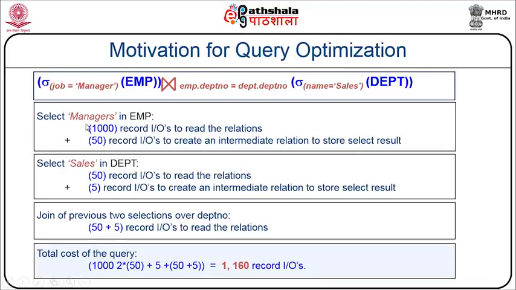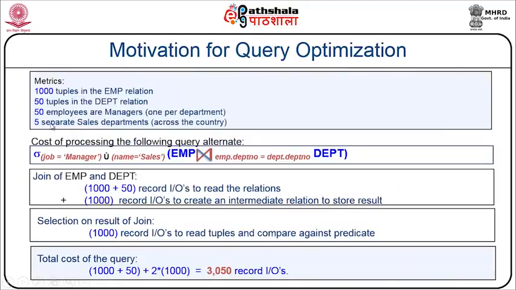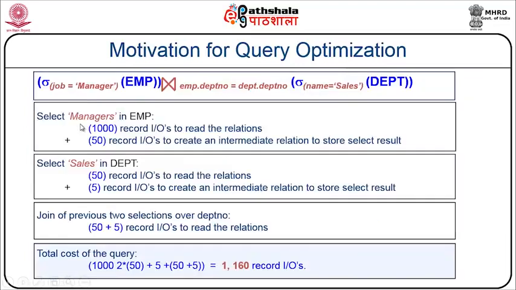So what if I look at the third and fourth metric that I have given here? Of 1000 tuples, 50 tuples are said to be managers. Of the 50 tuples in the department relation, 5 are supposed to be in the sales department. So now I consider these two values apart from the 1050 tuples.